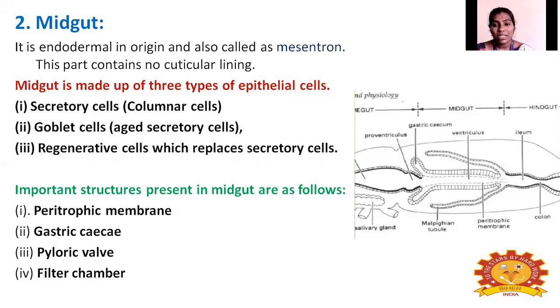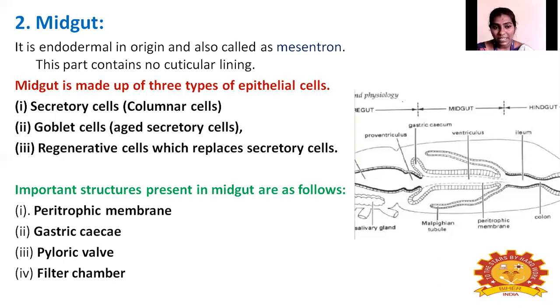Coming to the midgut, it is endodermal in origin and is also called the mesenteron. This part has no cuticular lining. The midgut is made up of three types of epithelial cells, which have an important role in the digestive system, absorbing ions, water and so on. So what are the three epithelial cells?